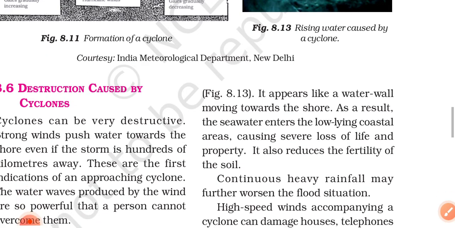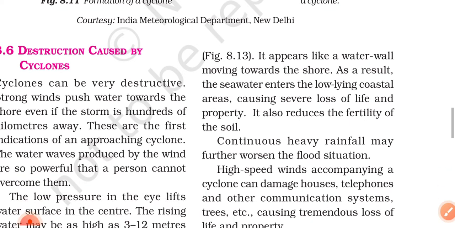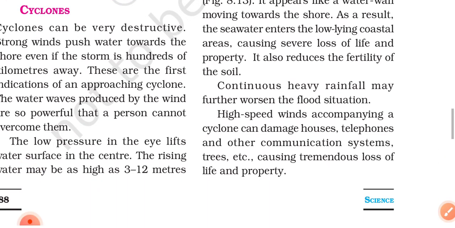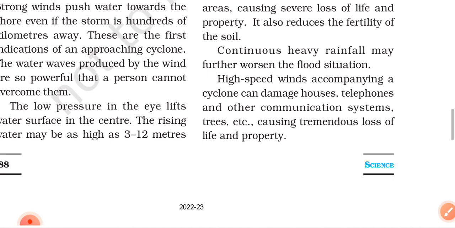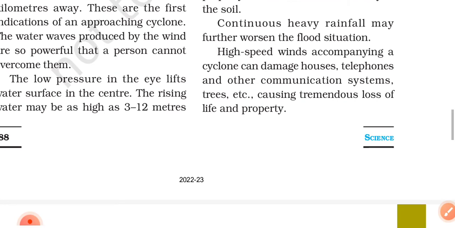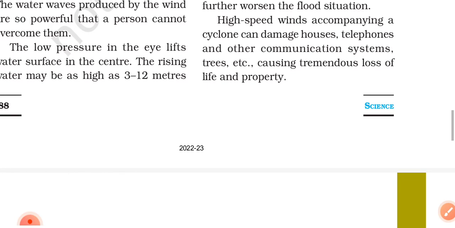As a result, the sea water enters the low lying coastal areas, causing severe loss of life and property. It also reduces the fertility of the soil. Continuous heavy rainfall may further worsen the flood situation. High speed winds accompanying a cyclone can damage houses, telephones and other communication systems, trees, etc., causing tremendous loss of life and